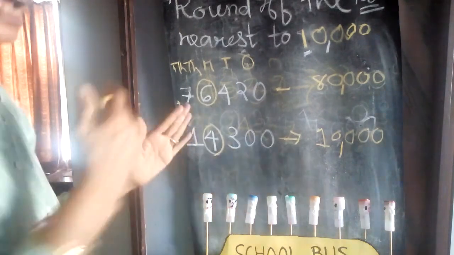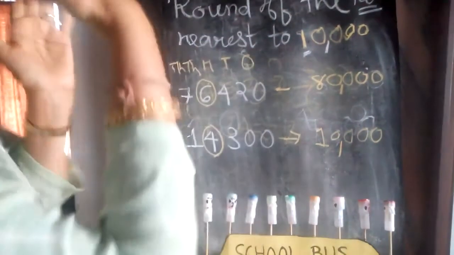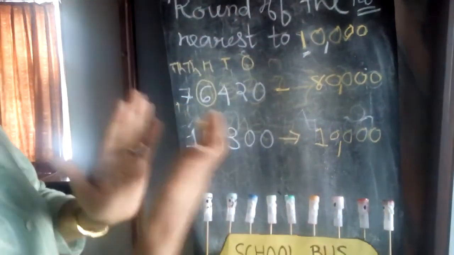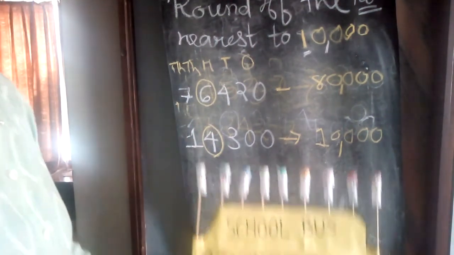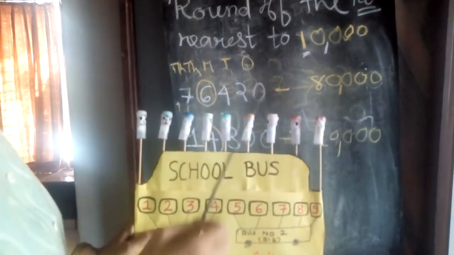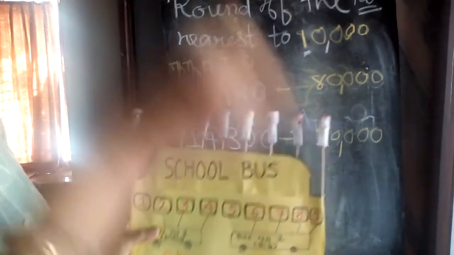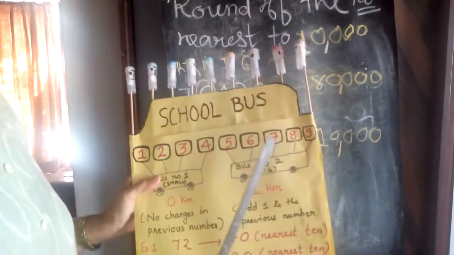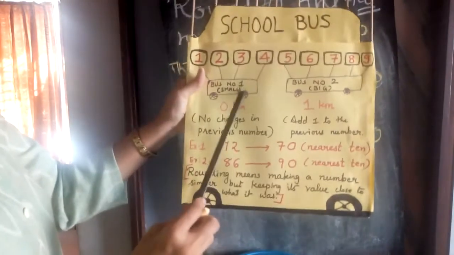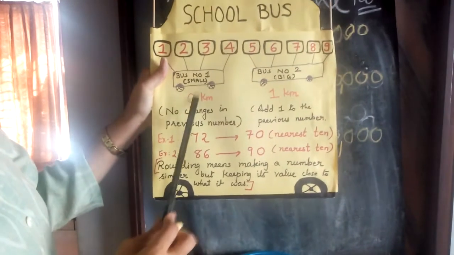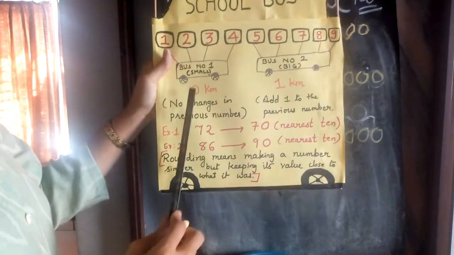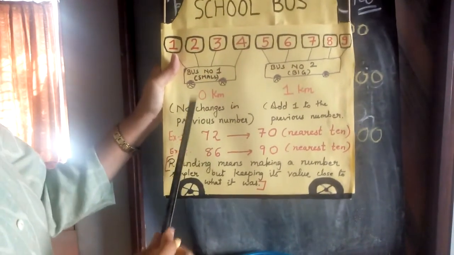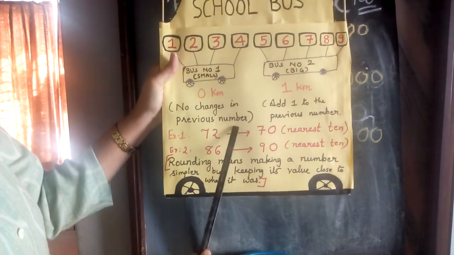So the same way we are doing rounding of numbers to tens, 100, 1000, 10,000, lakhs. Procedure method is same, children. Understood? Only remember: bus number 1 small, 0 kilometer, that means no changes in previous number.